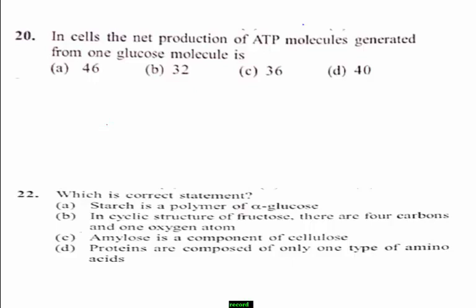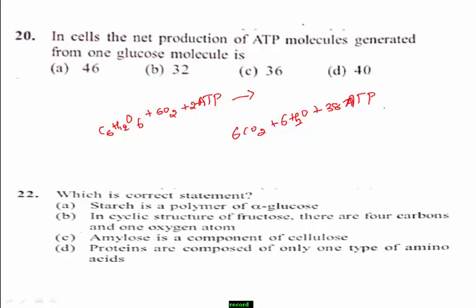I take glucose, that is C6H12O6, when it reacts with 6 moles of oxygen, and it requires 2 moles of ATP. In this particular reaction, 6 moles of carbon dioxide and 6 moles of water along with 38 ATP is produced.